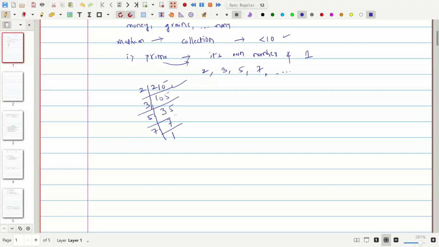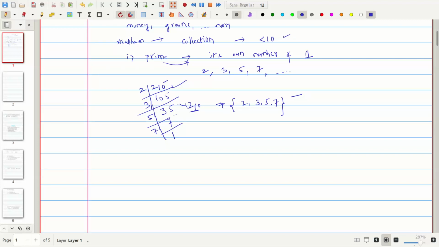Okay, so 2, 3, 5, 7 are the collection of the set. 2 3 5 7 is the collection of set when you are factorizing 210. You just write in a sentence, when we are factorizing 210, we'll be getting a set of prime numbers as 2, 3, 5, 7.